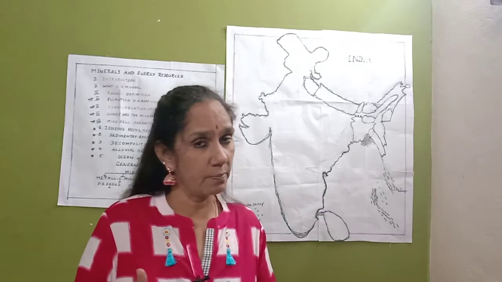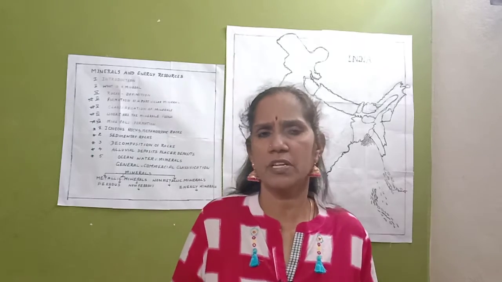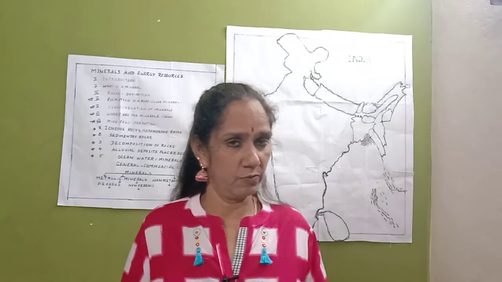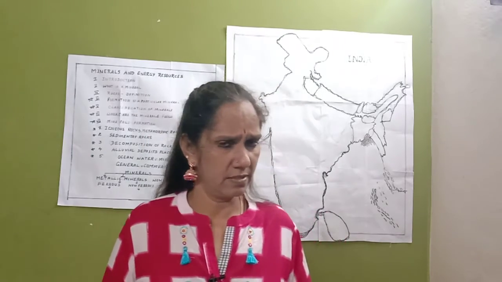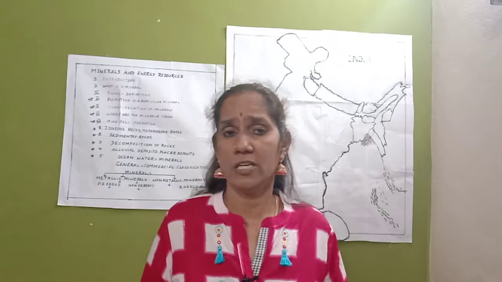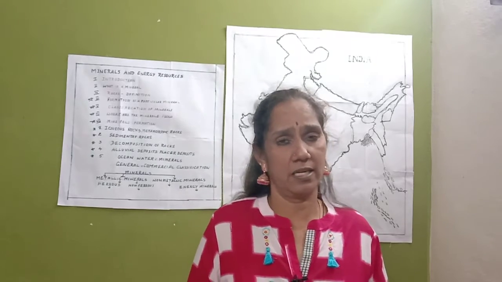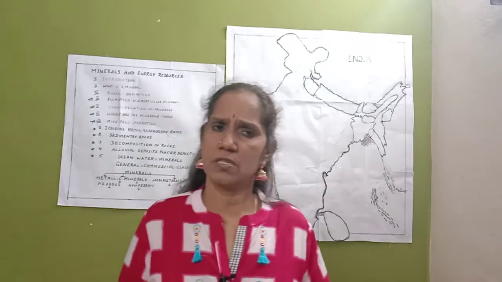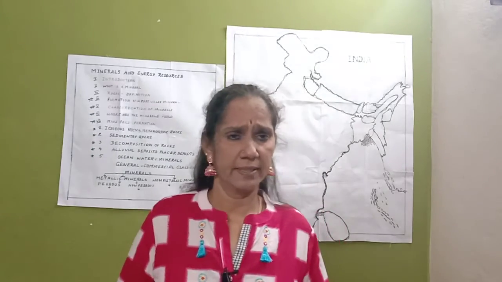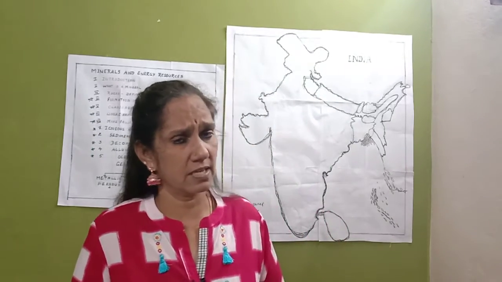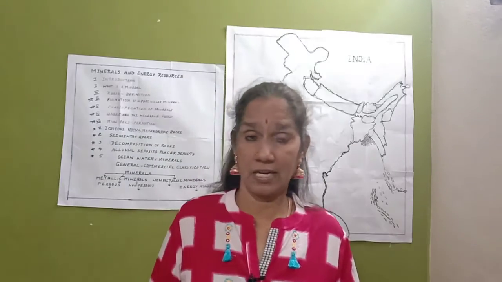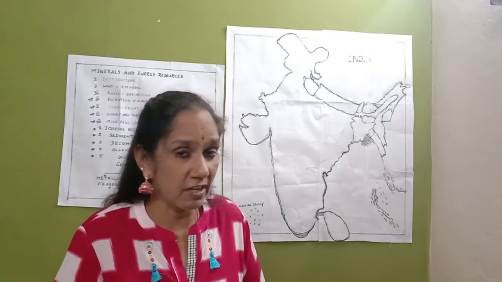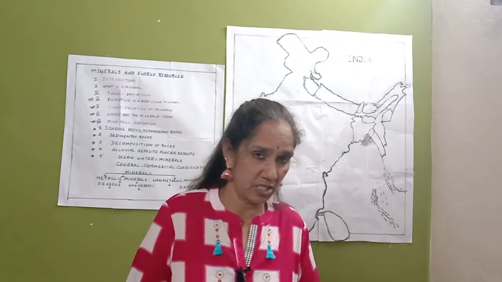So what are the examples? Ferrous minerals are those containing iron content, such as iron ore, manganese, nickel and cobalt. Non-ferrous minerals are lead, copper and bauxite; they do not contain iron content. Precious metals are gold, silver and platinum.